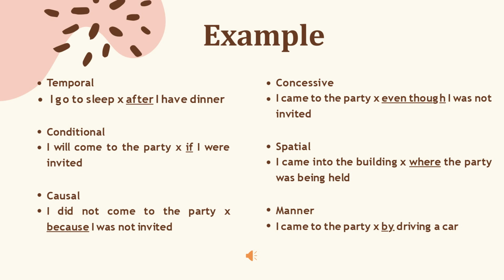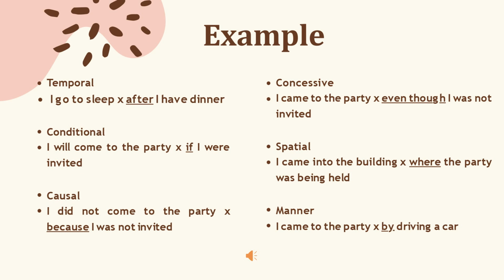And the last one is the conjunction by. I come to the party by driving a car. It indicates the manner. So that's about enhancement. In short, enhancement gives circumstantial information: why, when, how, and things like that.